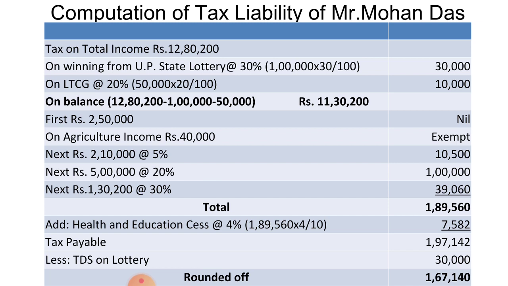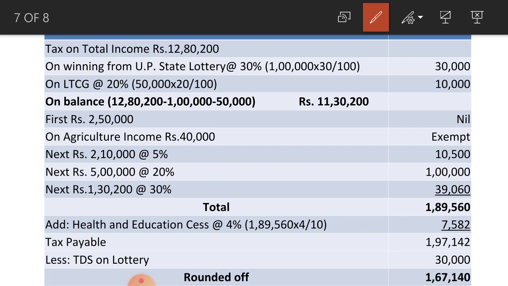The balance amount is 11,30,200 rupees, that is 12,80,200 minus winning from lottery and long term capital gain. On first 2,50,000 the tax amount is nil because up to 2,50,000 is exempted from tax. Next you have to write agriculture income 40,000 rupees. Agriculture income is exempted from tax, no need to pay tax, so write it as exempt from tax. Next 2,10,000 rupees, that is up to 2,50,000 nil.